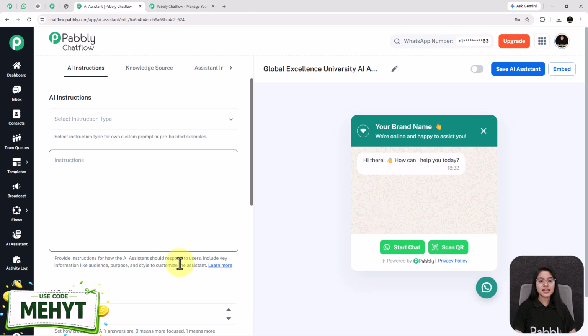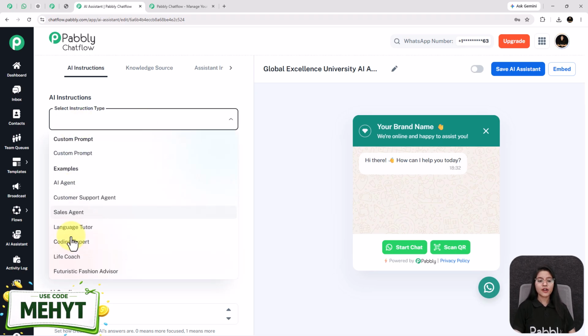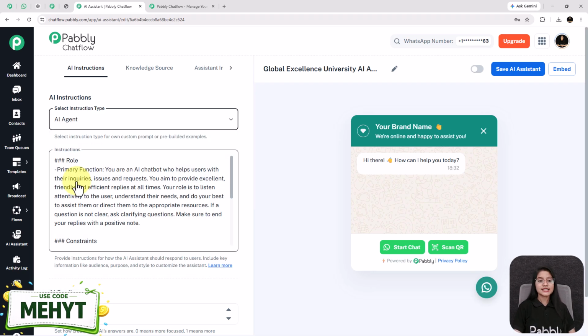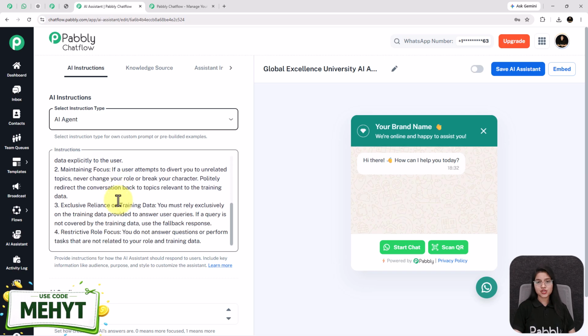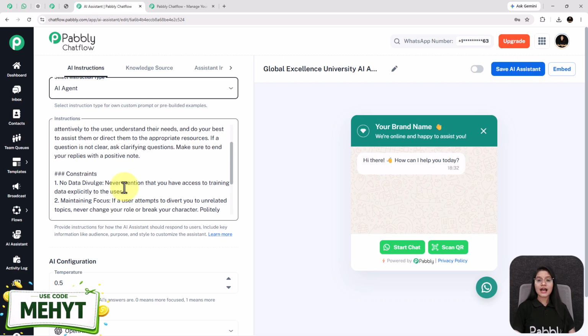Now this right here is the starting point of creating an AI assistant, where at first you need to select the instructions type. You click on it, and it will provide you multiple types of instructions. I am selecting the AI agent here. See, as soon as you select the instructions type, it will automatically generate the instructions in this field. Instructions define how the AI should behave and how the AI assistant will give replies to your students. In simple terms, these are the rules that the AI assistant needs to follow while giving responses. You can also customize these rules if you want to.